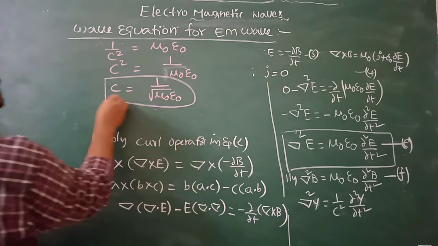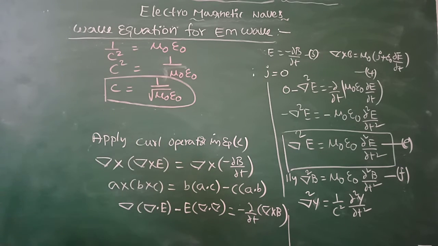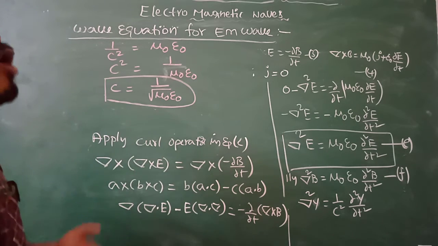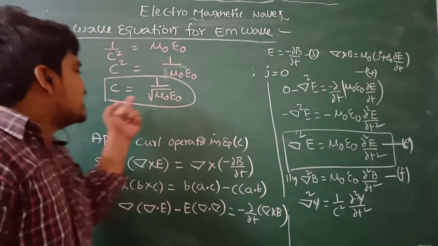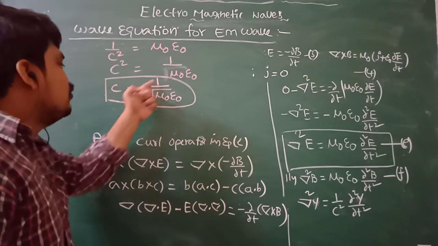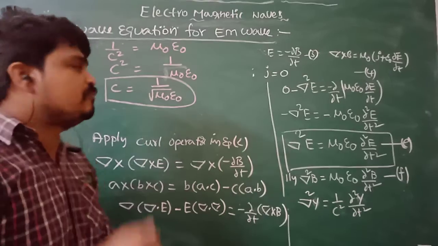This is the expression for the speed of electromagnetic wave when it is propagated in free space or in vacuum.